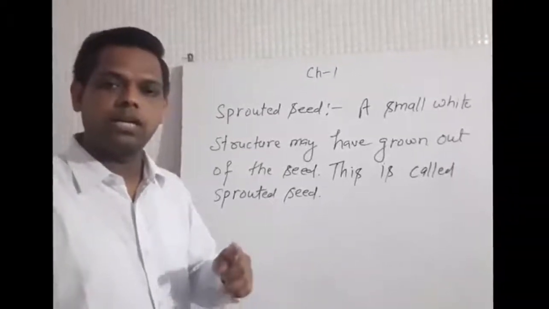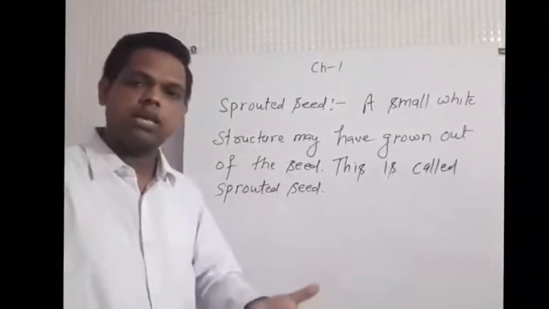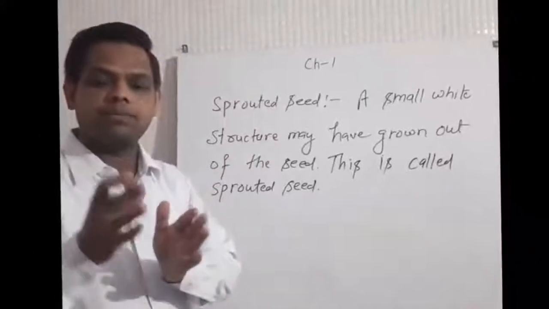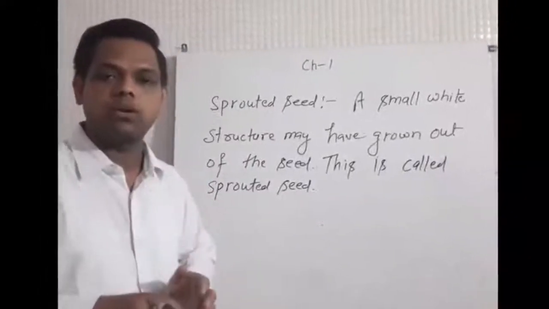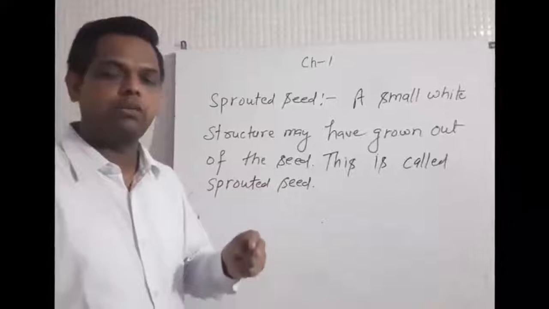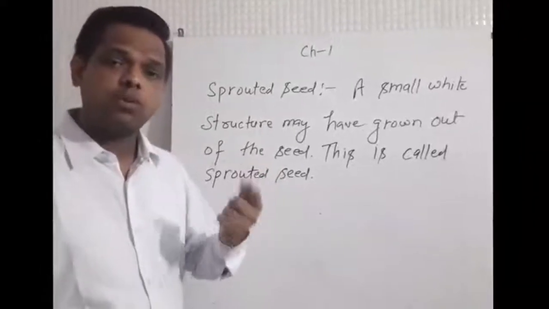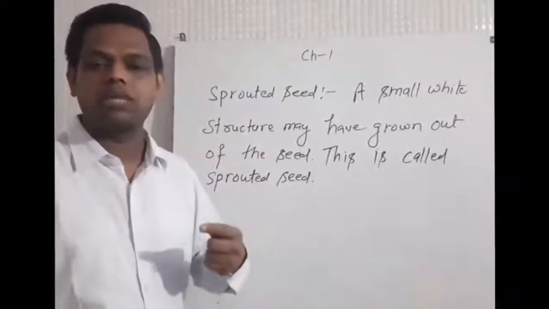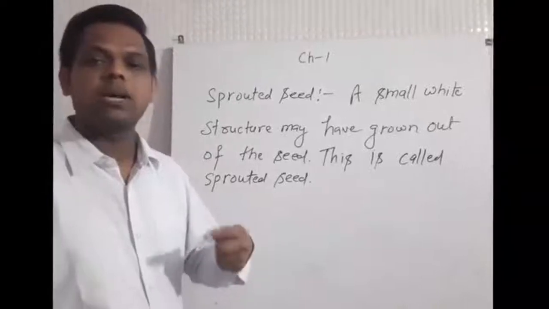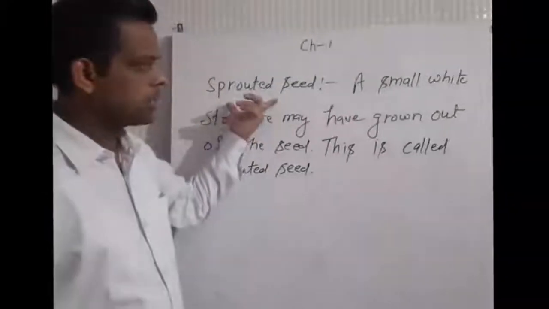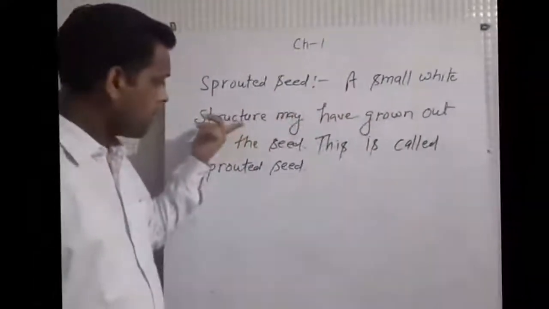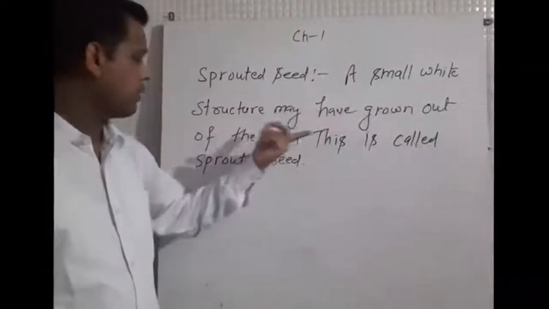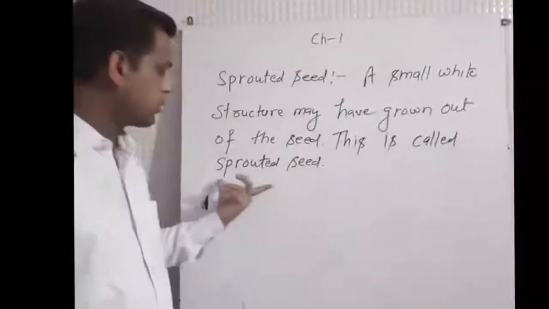After one day, drain out the water completely and wrap the seeds in a piece of cotton cloth. After one or two days, you will find that a small white structure has grown out of the seed. This seed is called a sprouted seed.